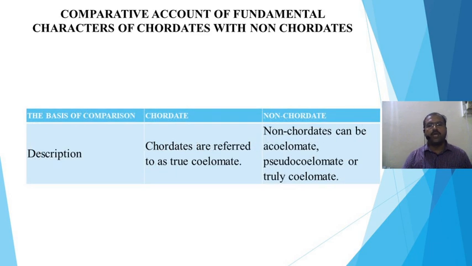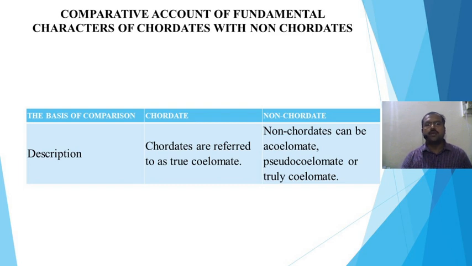About the body cavity, that is the coelom. Chordates are referred to as true coelomate individuals, meaning they have a true body cavity. In non-chordates, they are acoelomate, pseudocoelomate or coelomate. There is a group of non-chordates which have a true body cavity, that is, truly coelomate.